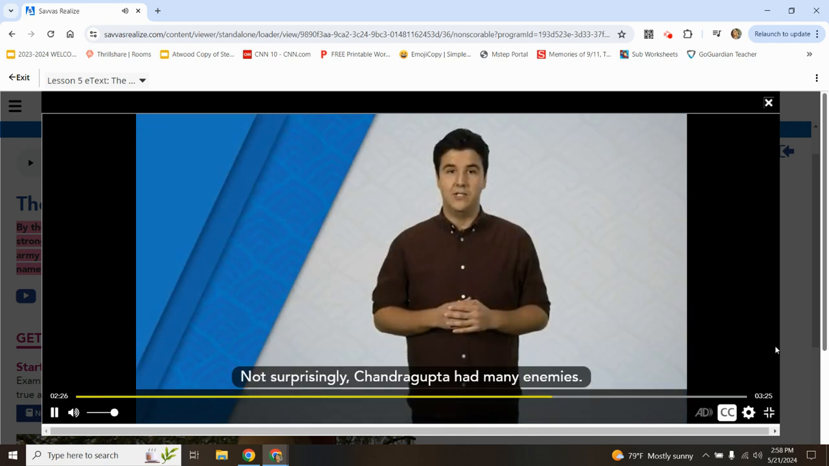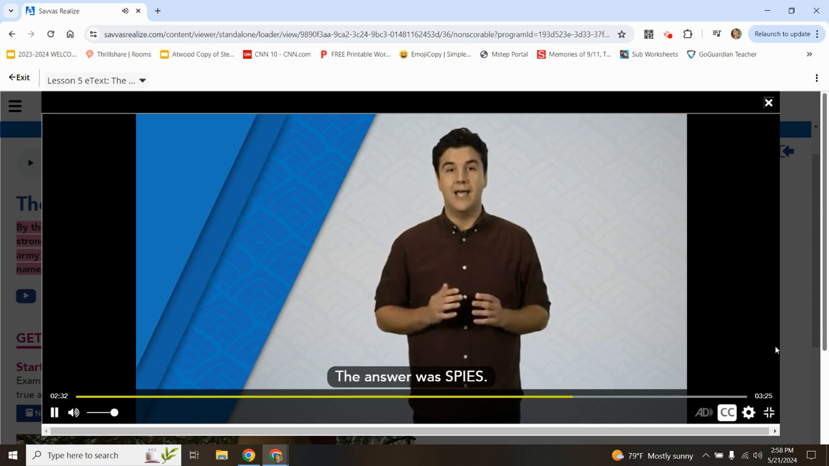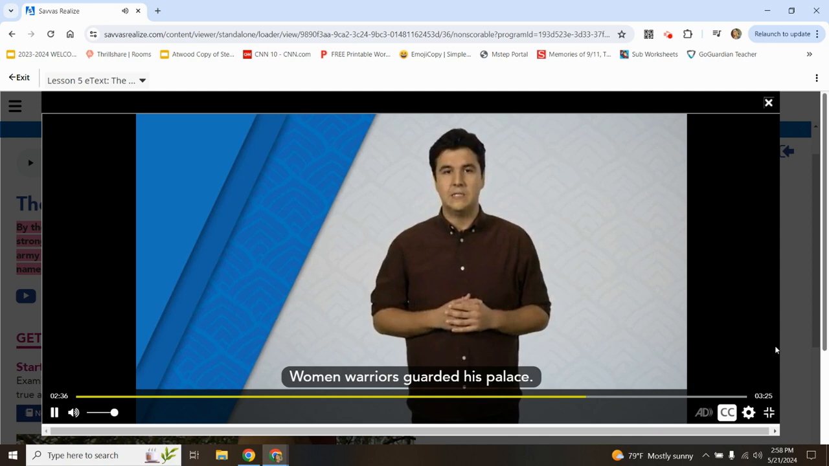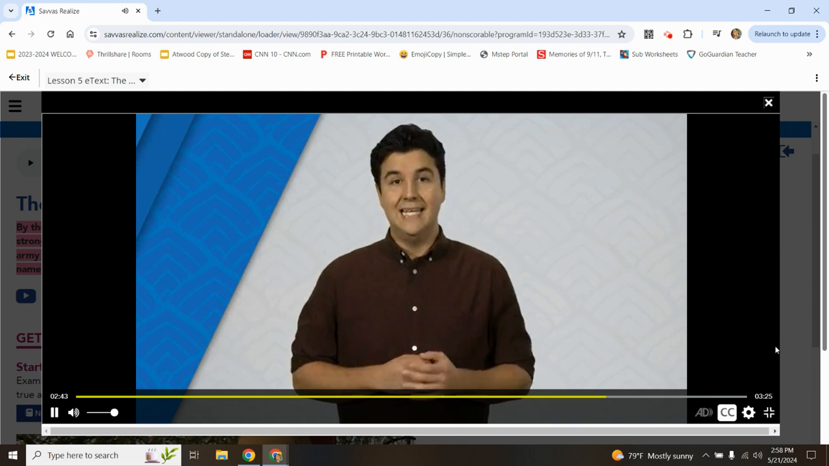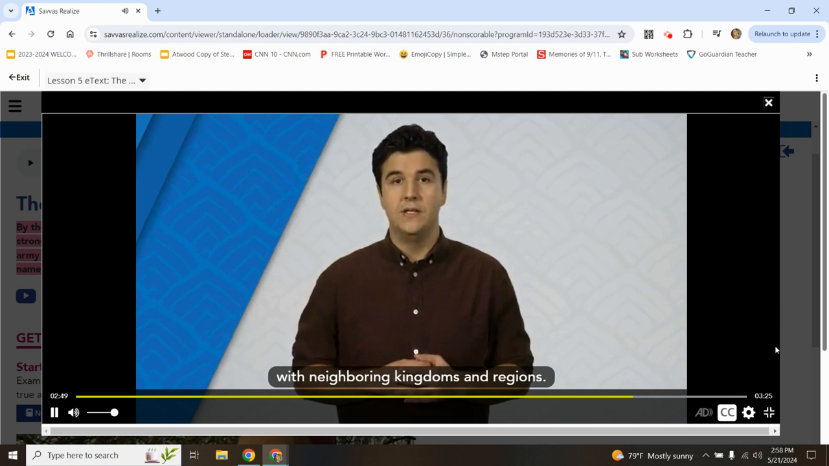Not surprisingly, Chandragupta had many enemies. How could he protect himself? The answer was spies. Servants tasted his food, women warriors guarded his palace. Spies looked into everyone's lives. They reported to the emperor every day. In another way, Chandragupta also acted much like a modern ruler in dealing with neighboring kingdoms and regions.